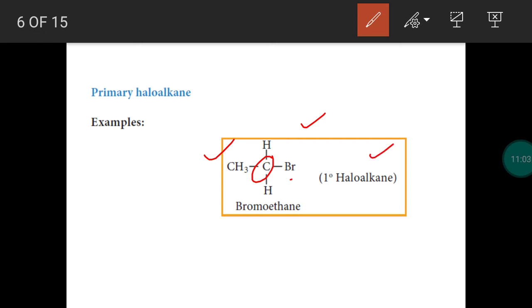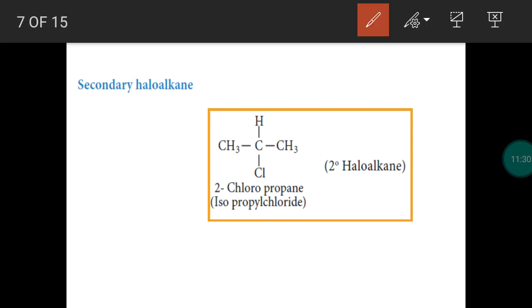Now we classify the haloalkane based on head carbon. How can we identify the carbon as primary or secondary or tertiary? This is identified with the help of the number of other carbon atoms attached with the head carbon. So in bromoethane, head carbon is bonded with only one carbon. So this is primary.